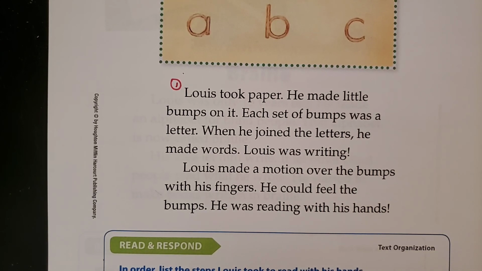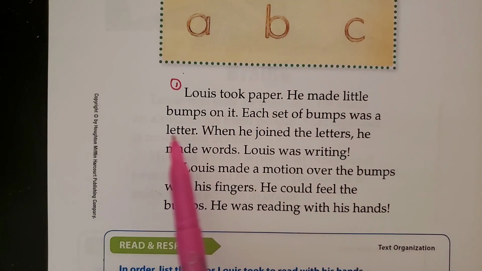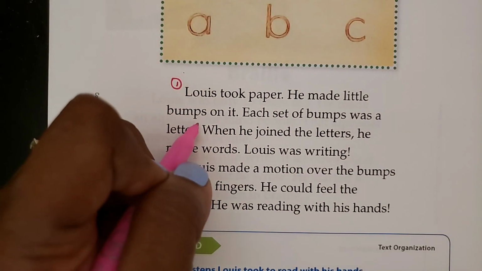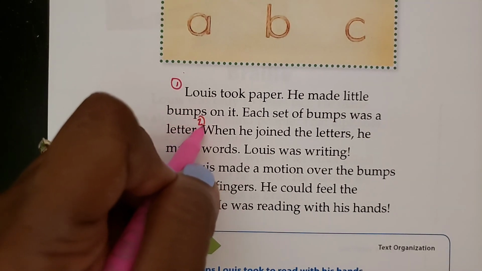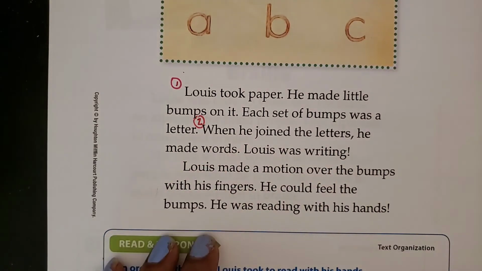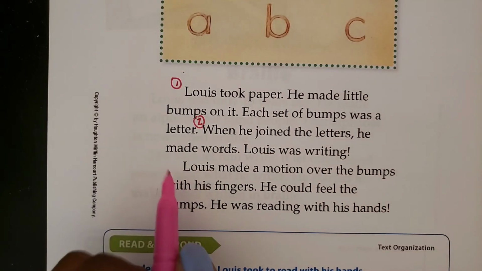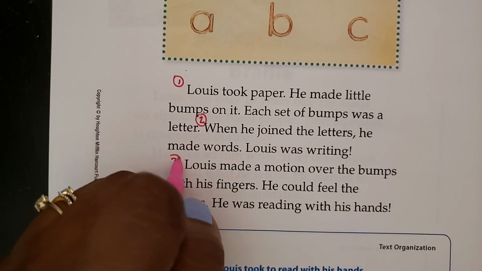That's right. So he made these little bumps, and each set of the bumps was a letter. So we know that. Step 2, he joined the letters. He joined the letters and he made words. Okay? And then what was step 3? Well, when he joined the letters, he was writing. So what would step 3 be? Yes, he had to make a motion over the bumps with his fingers. So he had to run his fingers over the bumps. And that would be step 3.